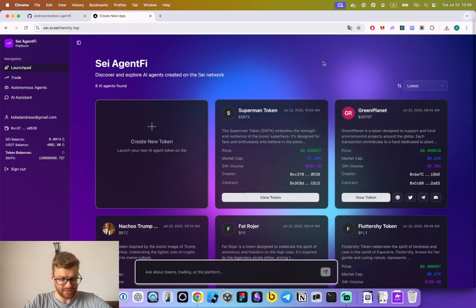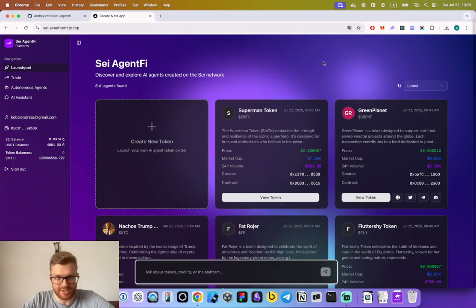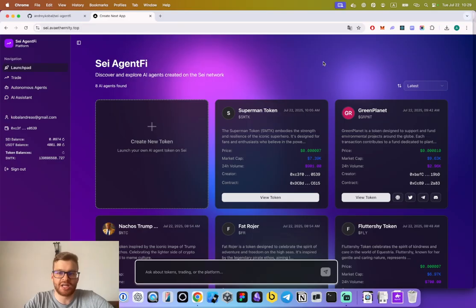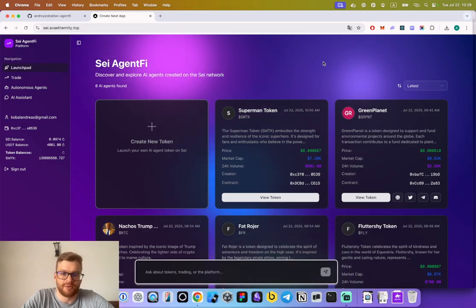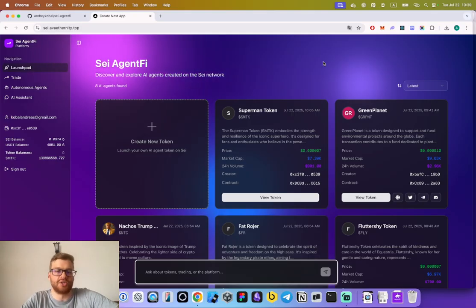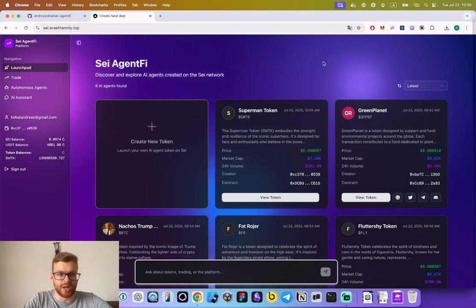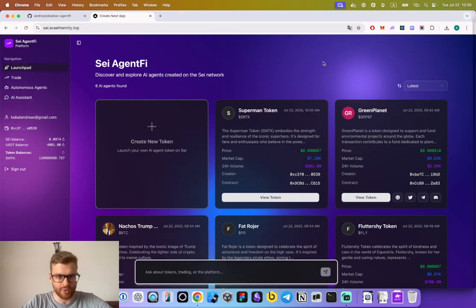SEI network. SEI AgentFi is an AI native DeFi platform that solves the problem of complexity of launching new tokens for projects, especially when it comes to real liquidity, trading volumes, and getting support from market makers on early stages of the token. So, basically, it's a launchpad built on top of the Uniswap v4. We deployed the Uniswap v4 infrastructure to SEI.